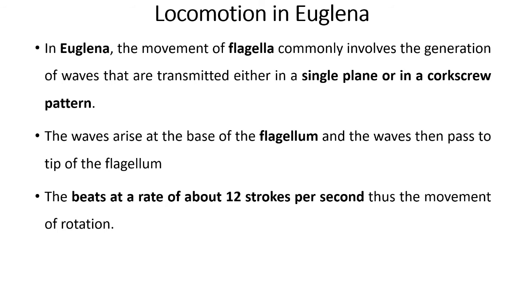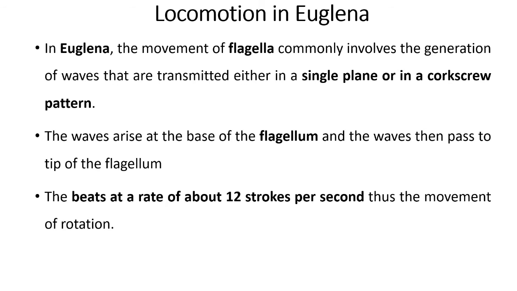So whenever the wave is generated in the flagella, it can rapidly move on the lateral side. So this movement of flagella pushes the body of the animal forward rapidly, and in a single plane or in a corkscrew pattern, it shows its movement.